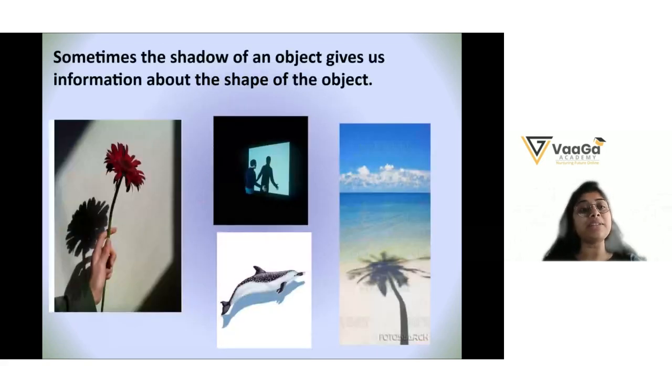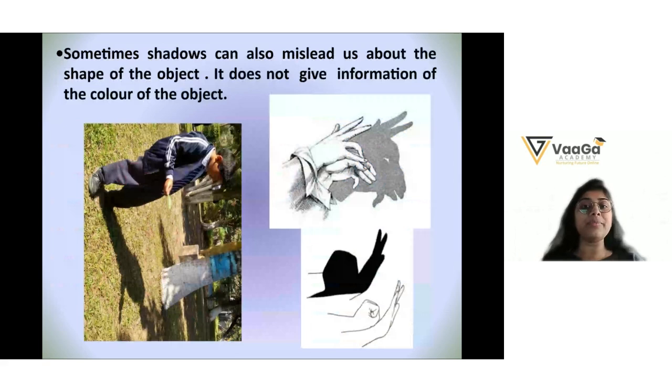Got it? Yes. Now, sometimes the shadow of an object gives us information about the shape of the object also. Let's say you can see the shape of a flower. You can see the same shape in the shadow, right? It gives you the exact shape also. See a man standing on a screen, the fish, the tree, you can see the exact shape also. But it doesn't give information about the color of the object. It gives you the shape, but it will not give you the information of the color of the object.